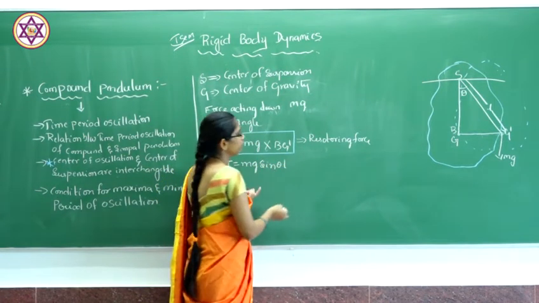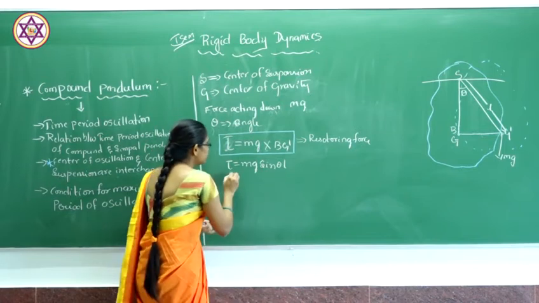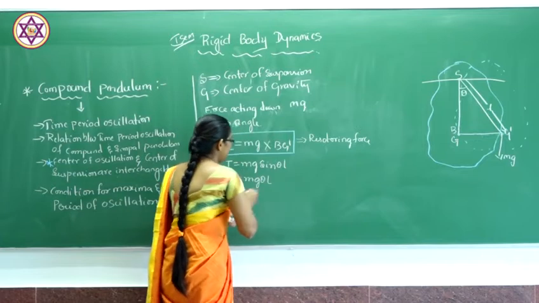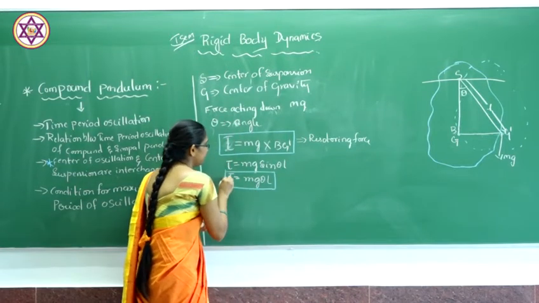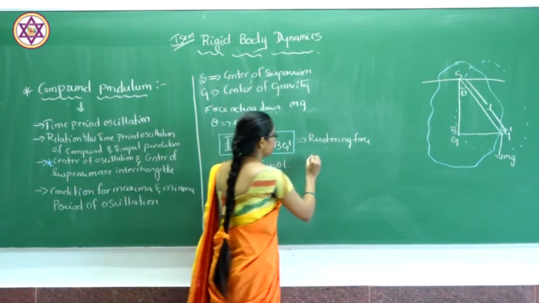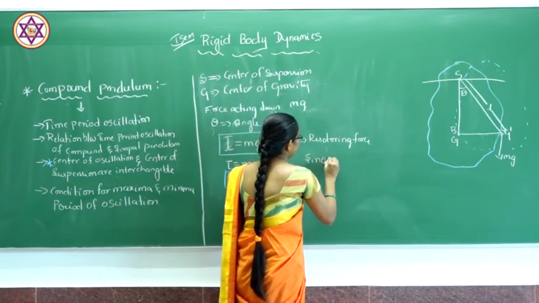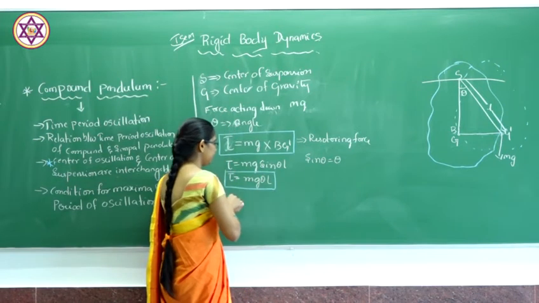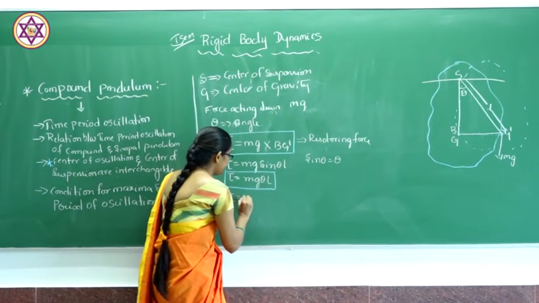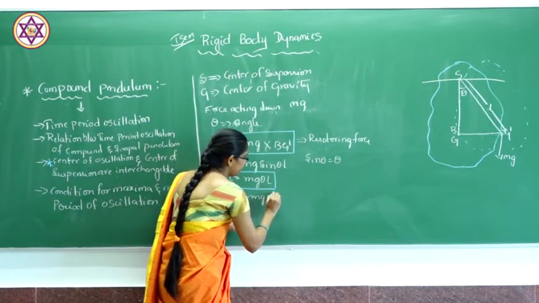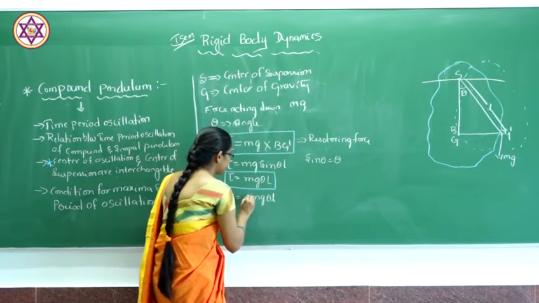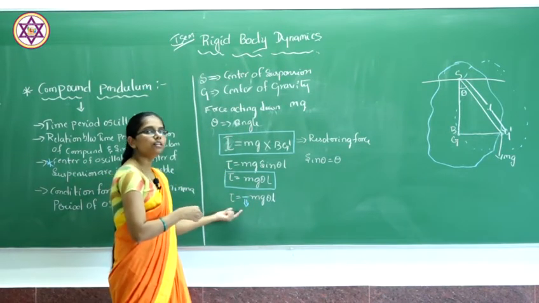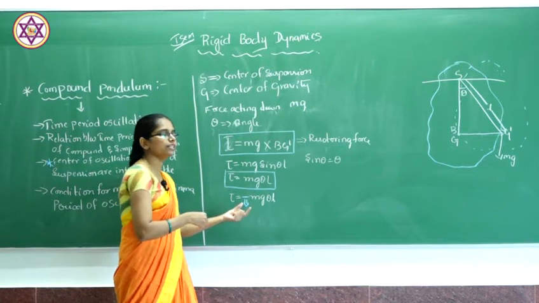sin theta L. From the right angle triangle we can write this. So, tau will be given by mg theta L, because in this case the angle of displacement will be very small. That means sin theta will be equal to only theta, so this term becomes theta. So I will write this as minus mg theta L, because this negative sign indicates that the force is always acting towards its mean position.